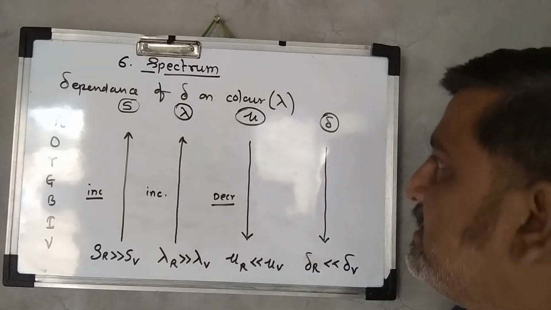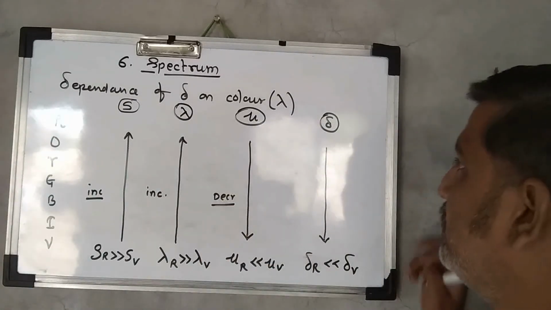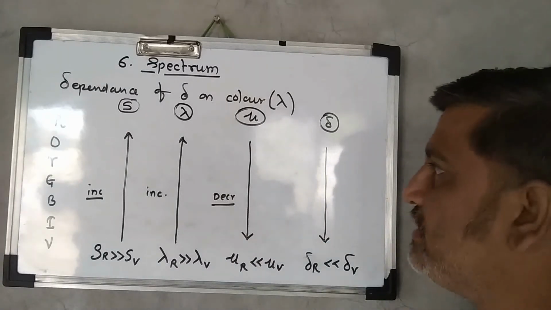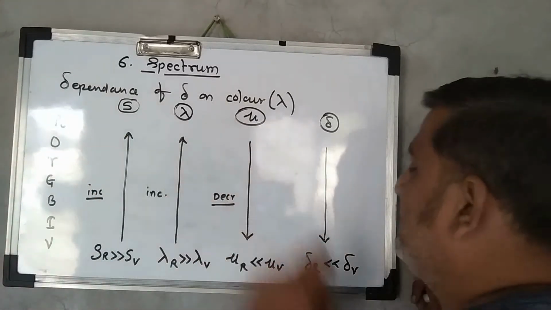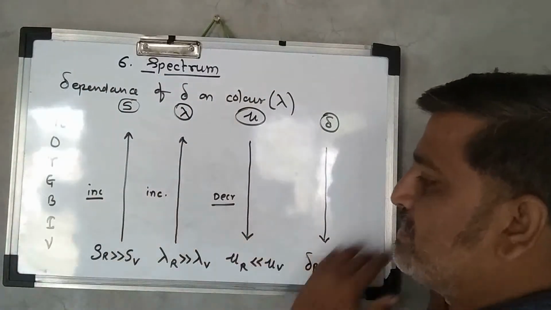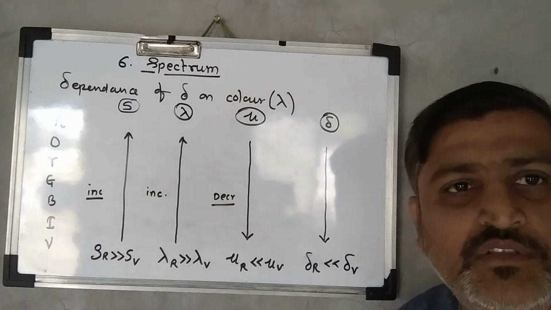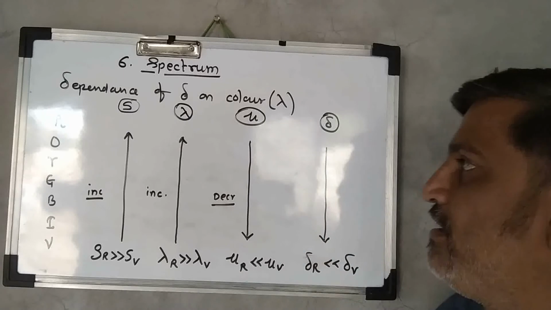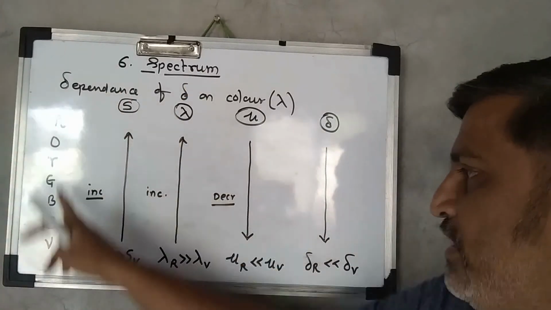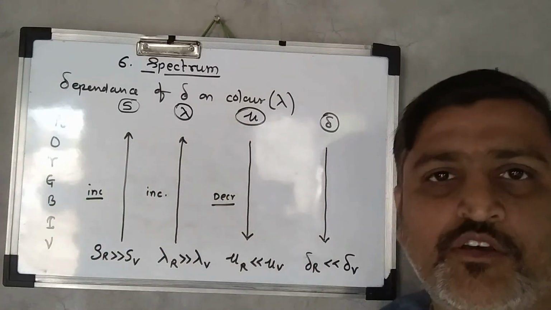So here I can say that delta is inversely proportional to lambda, and delta is directly proportional to the refractive index. We can say delta is inversely proportional to speed, and according to this diagram you can get a good knowledge about the dependence of delta on the speed of the ray of light or color of the light, the wavelength of the color of the light, as well as the refractive index of the color of light.